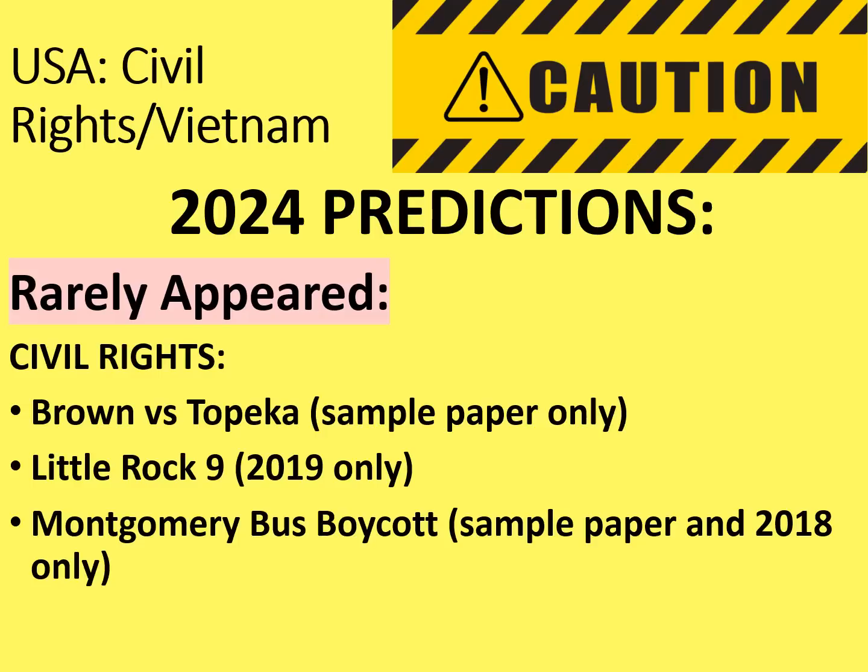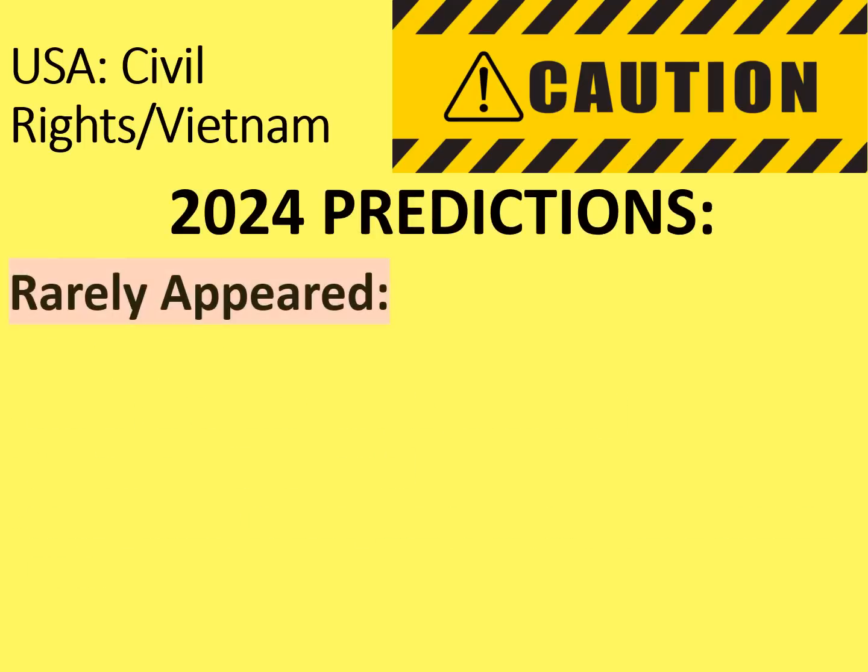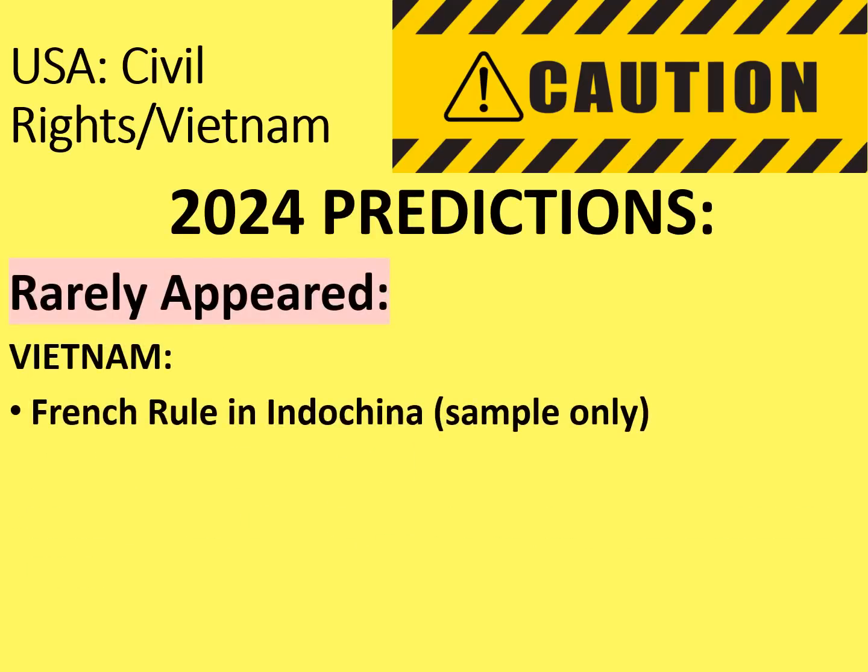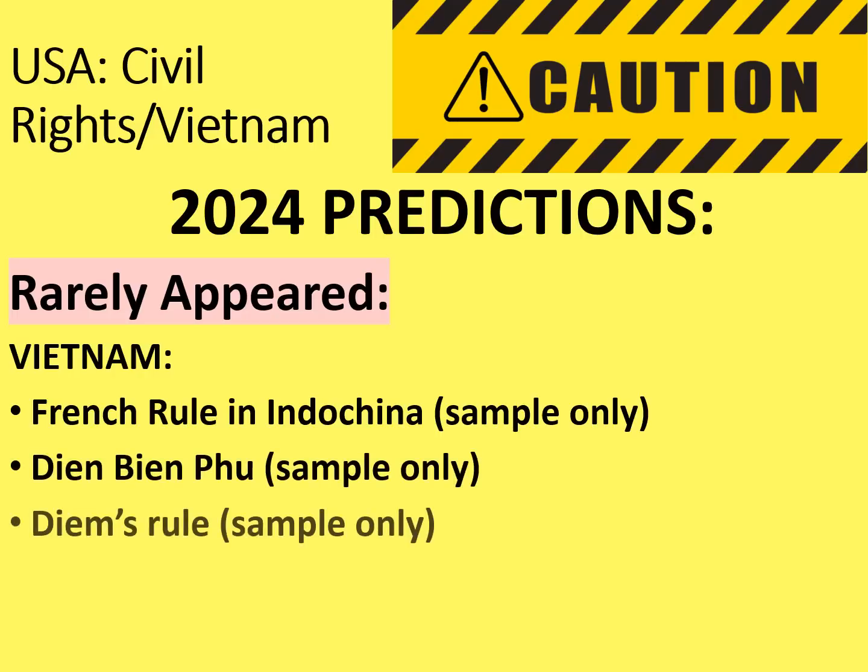And despite its importance and fame, the Montgomery bus boycott was only in the sample paper and the 2018 paper. So although it's appeared twice, it has been a very long time since it's been there, and it's a really famous topic. So could it appear this year? With the Vietnam section, French rule in Indochina has only appeared in the sample paper, as has the Dien Bien Phu battle in 1954, which ended French rule in French Indochina.